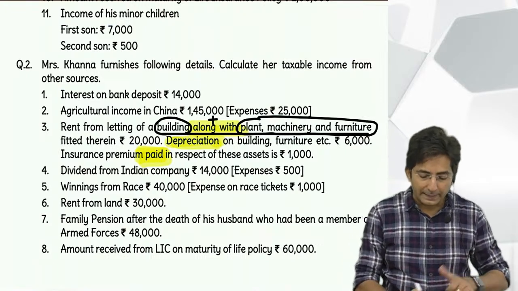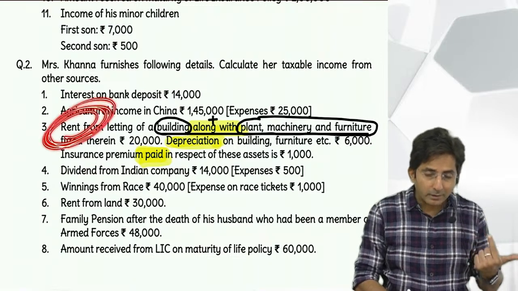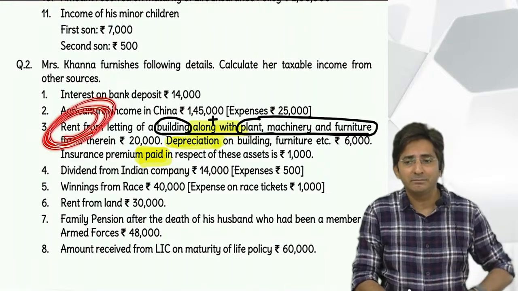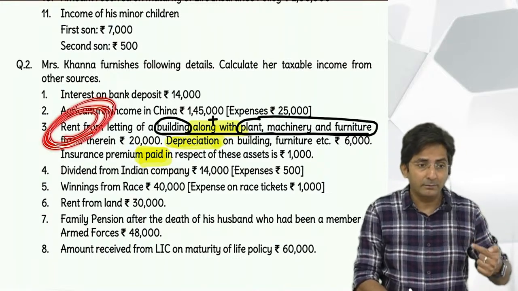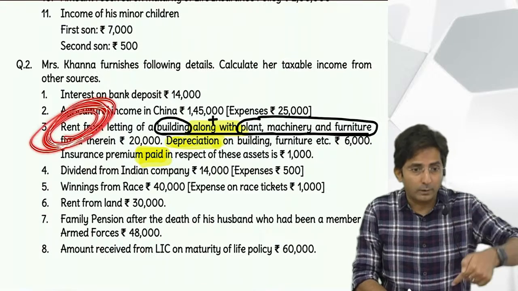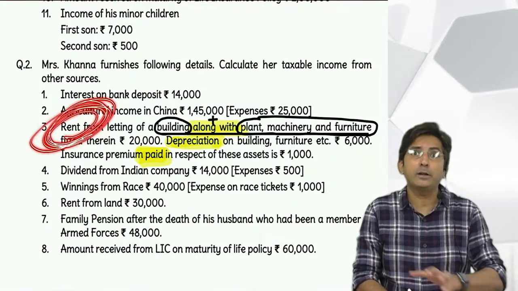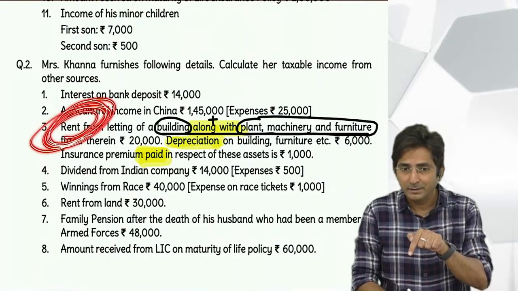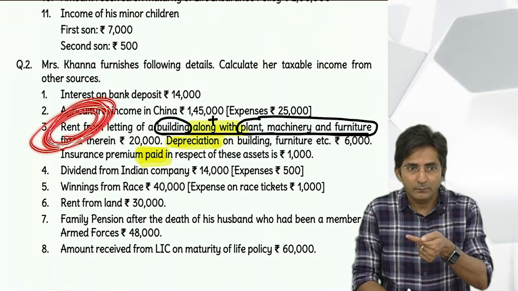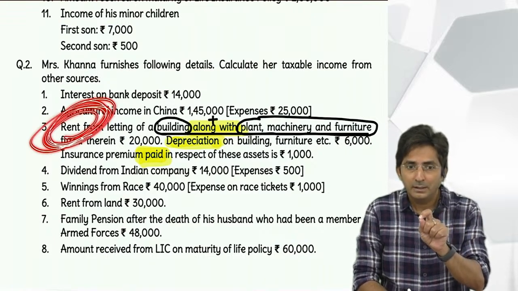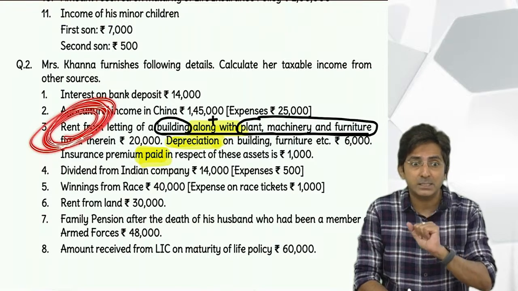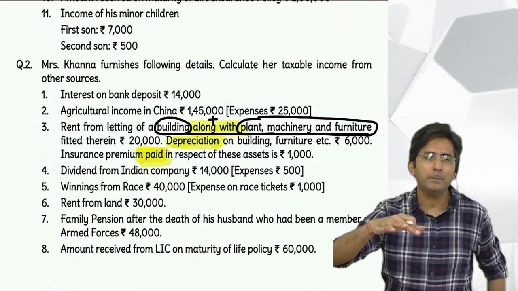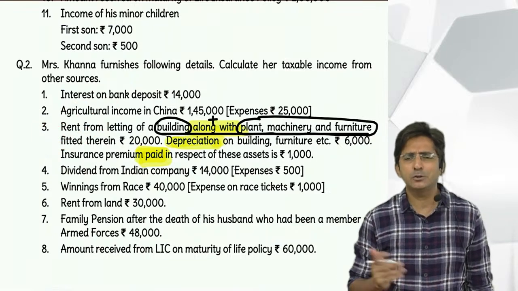See, rent you are getting one time or year to year? Year to year. But the cost of asset is incurred one time. So from the rent income, which is recurring, which you get year to year, you cannot deduct the full cost. That's why on the cost we take depreciation. But by way of depreciation, we are deducting some portion of the cost. And cost you cannot say is non-cash. Cost is a cash expenditure. Okay. See, it is just for accounting purpose. We casually say depreciation is non-cash.